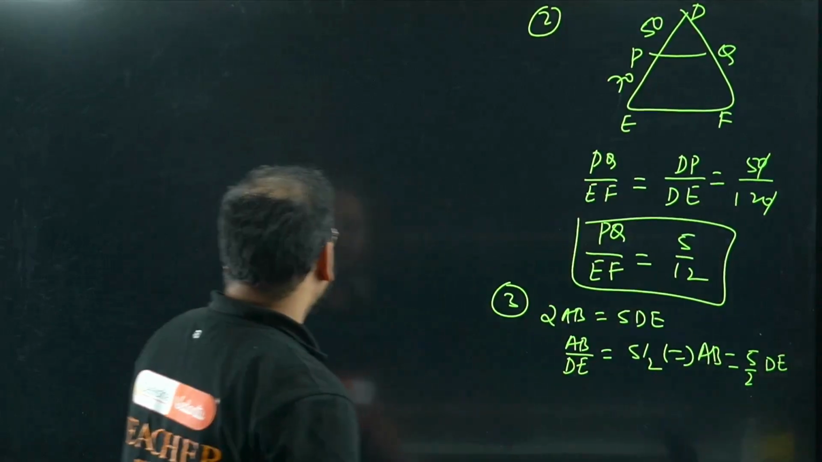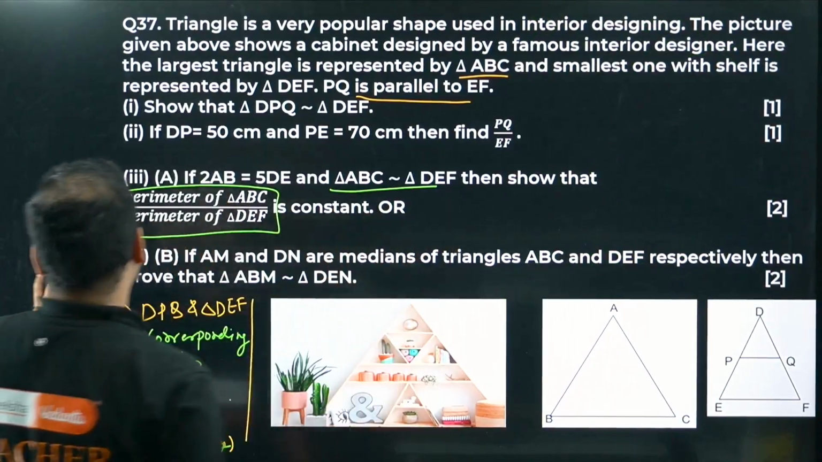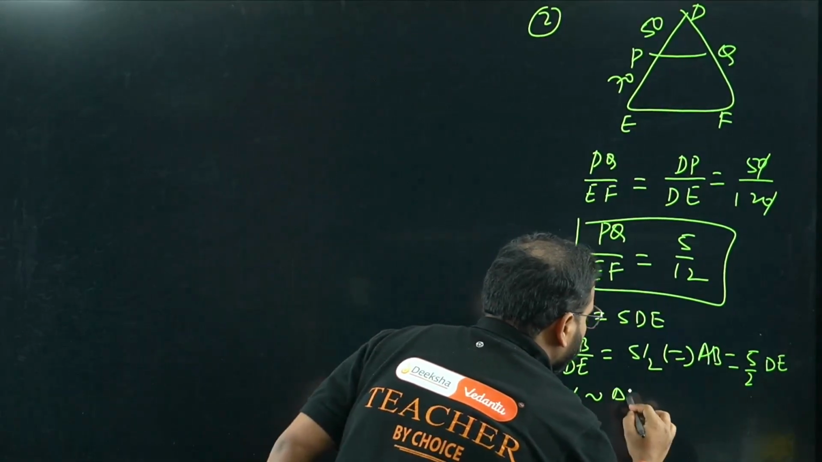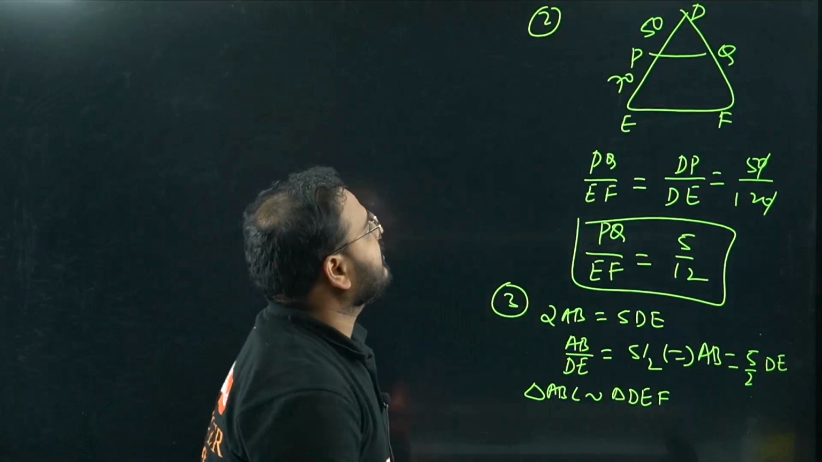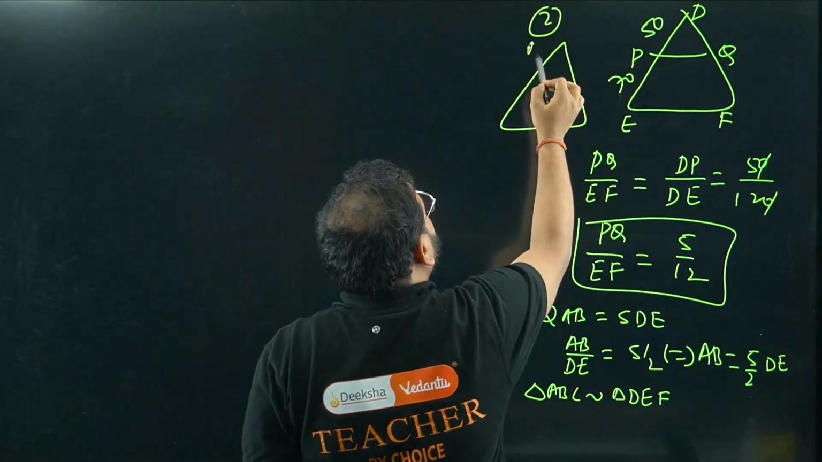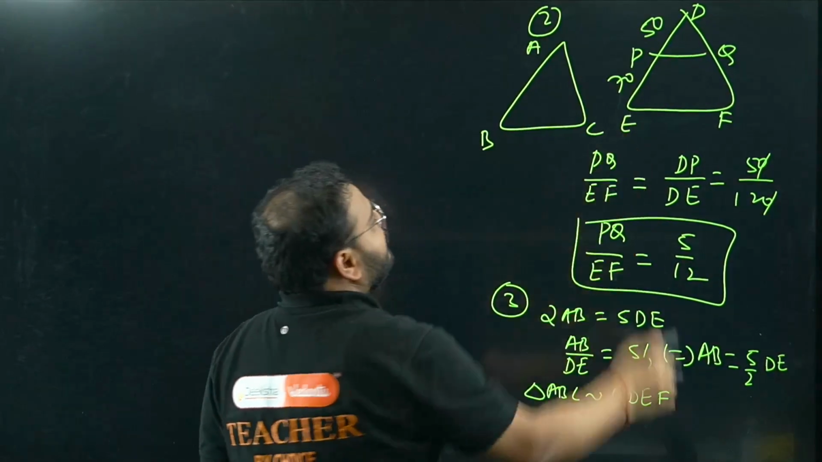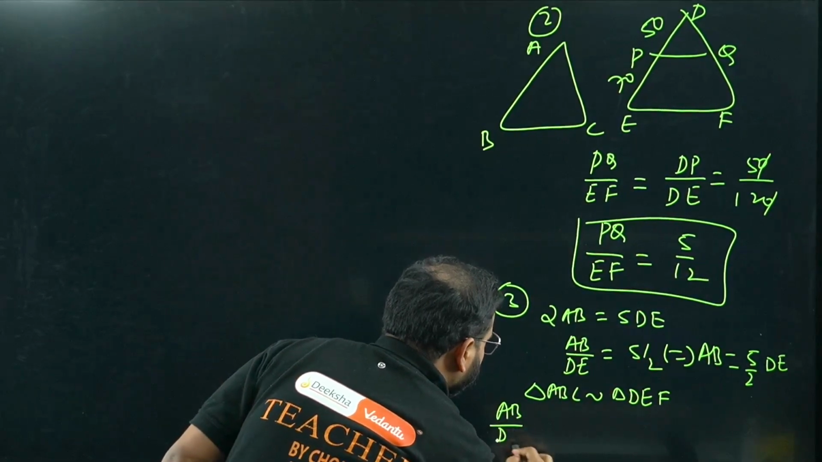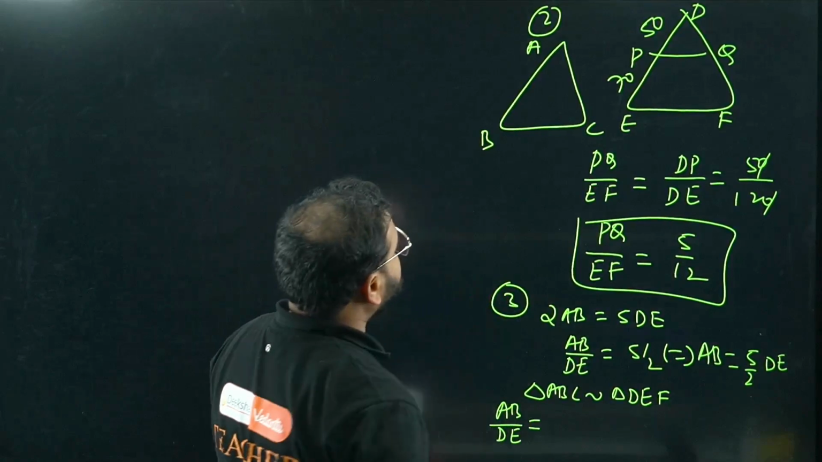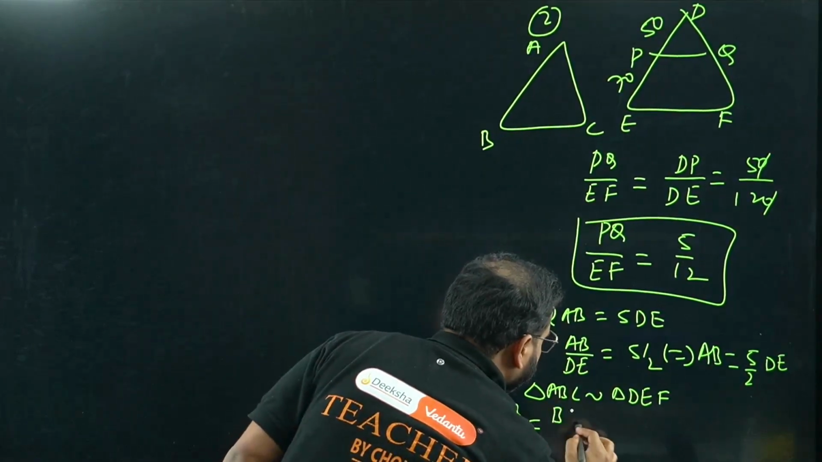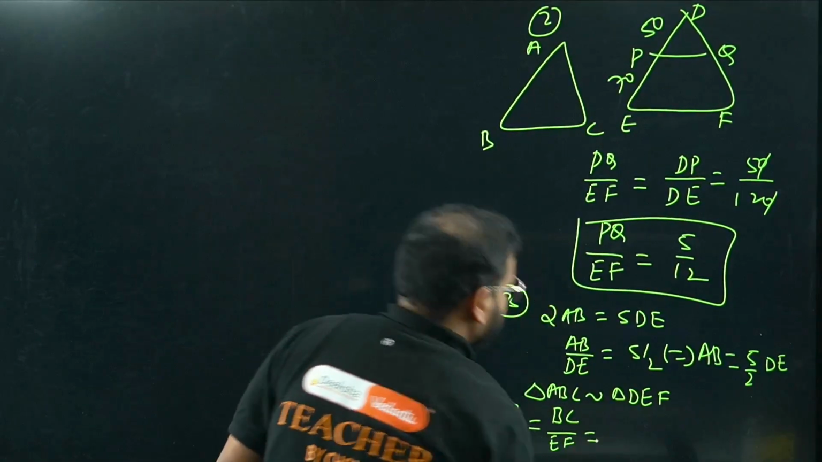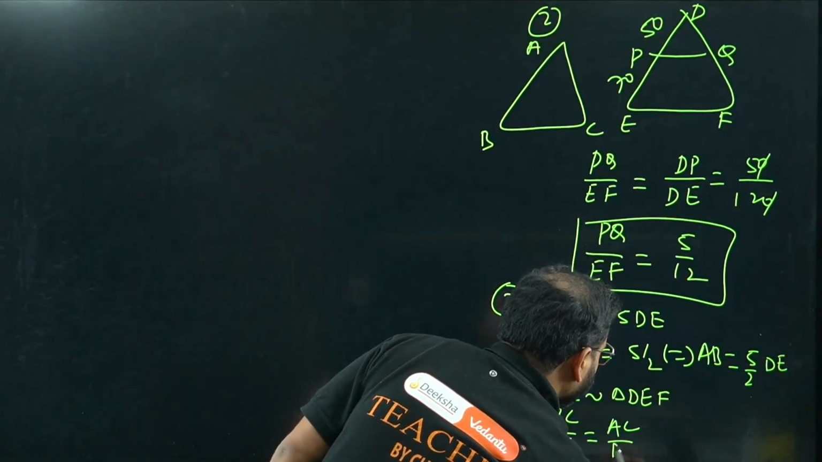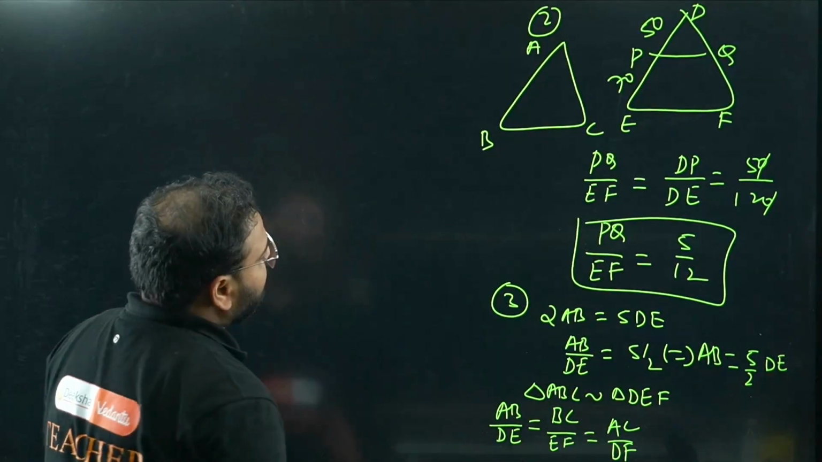They have given that triangle ABC and DEF are similar. So write it here: triangle ABC is similar to triangle DEF. Draw a triangle here, ABC. It means AB to DE equals BC to EF, equals AC to DF. And this is part 3A.